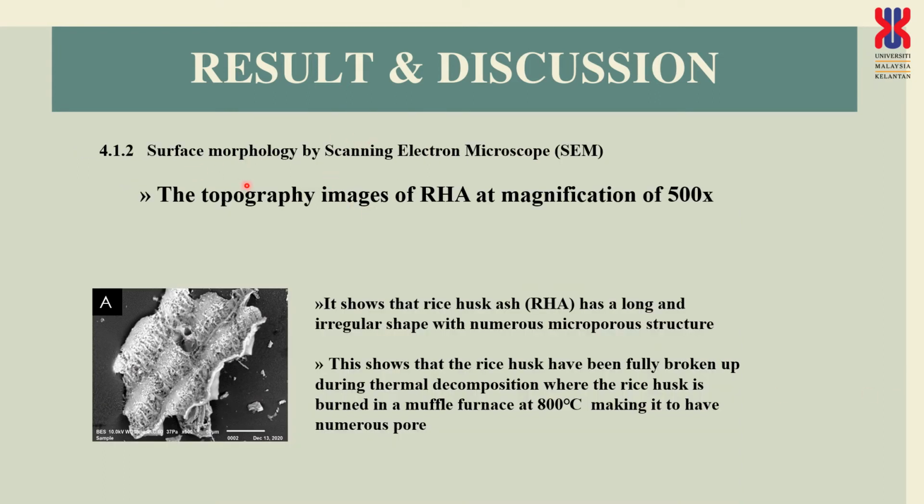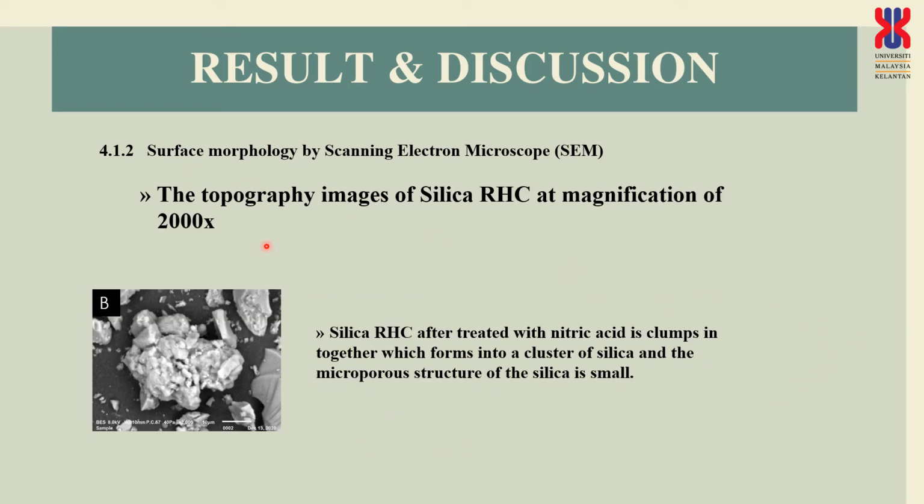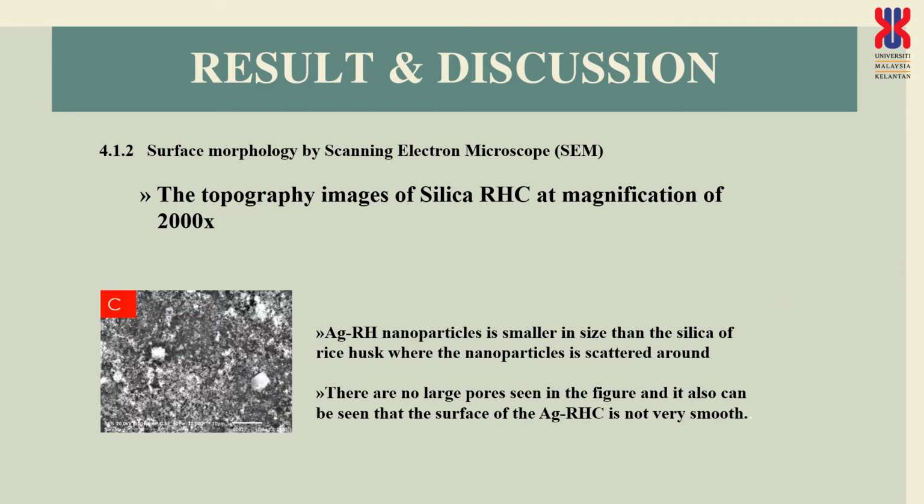For the surface morphology, the topography image of RHA at magnification of 500, we can see that rice husk has a long and irregular shape with numerous micropore structure. This shows that the rice husk has been fully broken down during the thermal decomposition, and the rice husk is burned in a muffle furnace at 800 by making it have numerous pores. And this is the 2000 magnification. Silica RHA after treated with nitric acid is clumped together, which forms a cluster of silica, and the micropore structure of the silica is small.